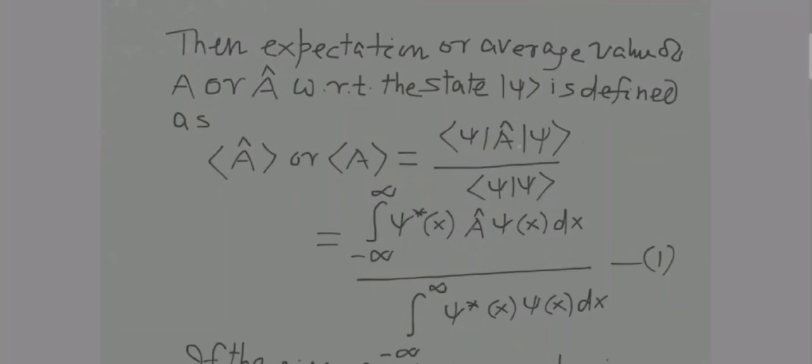And the denominator will look something like this. This bra psi will become the complex conjugate psi, because by the definition of bra notation it is written like that, and this ket psi will look something like this. So this is quite obvious from your notations. Now let this be equation number 1. Then what will happen?